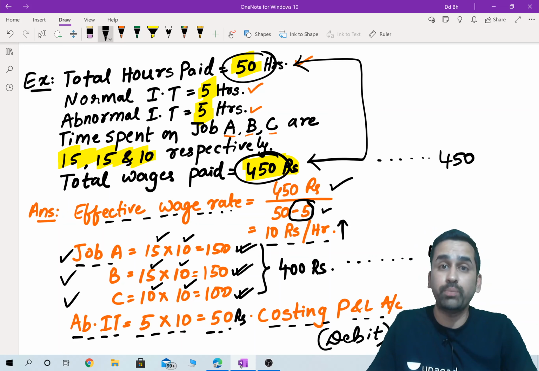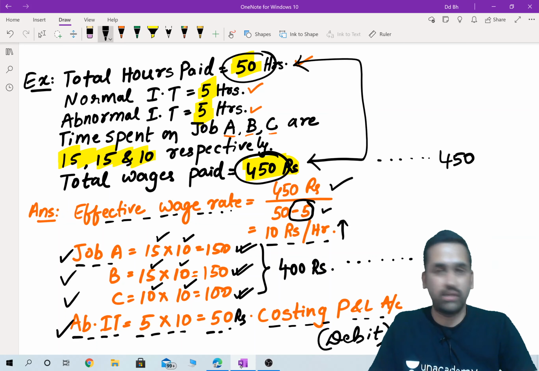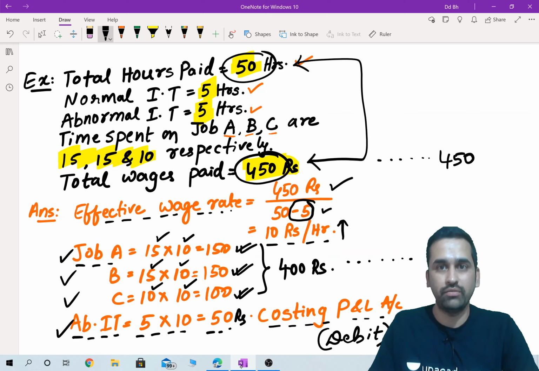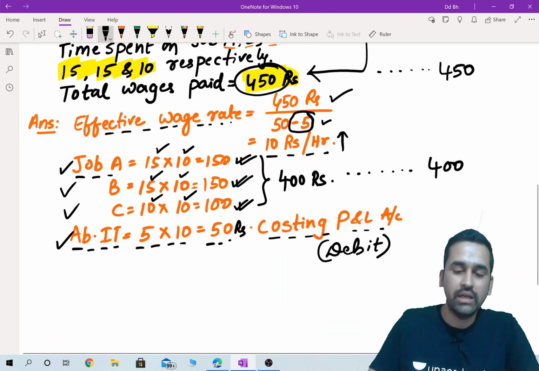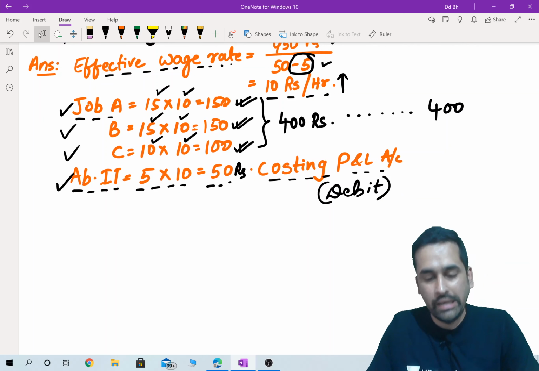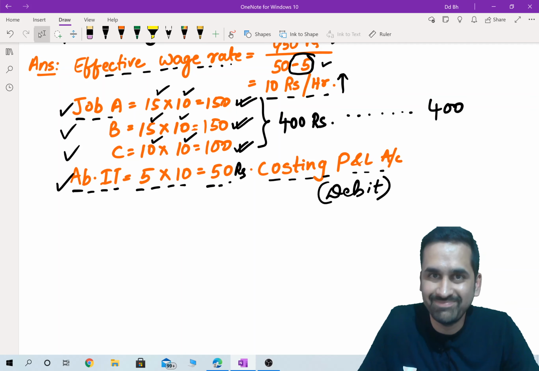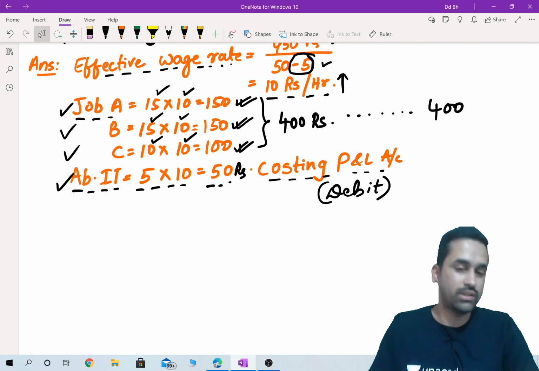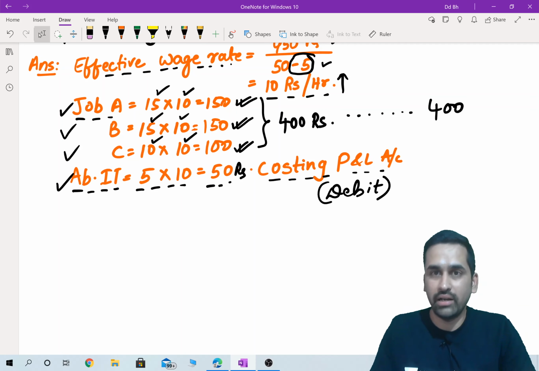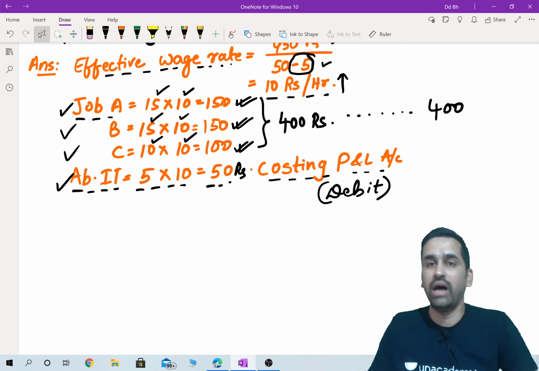They are ready to pay. But nobody will pay for abnormal idle time, and hence that 5 hours into 10 rupees, 50, is not going to any of the customers. This is straight away going to the debit side of costing P&L account. Yes, right. So this is the theoretical concept and a practical example for labor cost idle time.